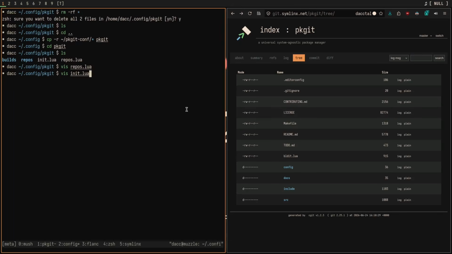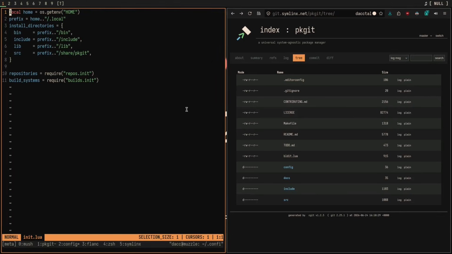In the init.lua though, this is very different. Obviously it has the home variable and prefix using home, and the install directories and repositories and build systems, but I mean, both of these are just requiring other files. This gets me into my favorite part about configuring something with Lua, which is that you can just include things into different files and then make them into like little modules that you plug in together like little puzzle pieces.